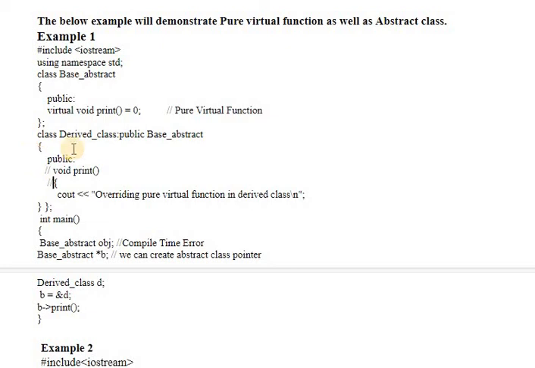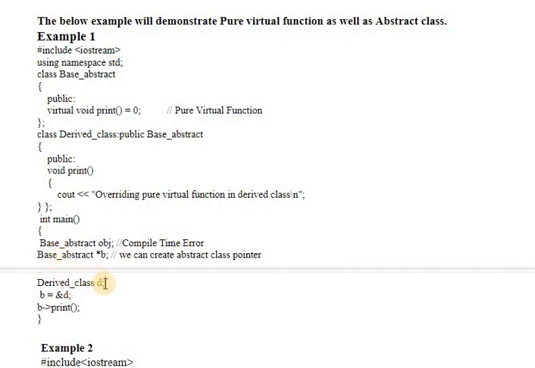See, because it does not have any definition of this pure virtual function, the pure virtual function was inherited as it is in the derived class, so it will become an abstract class. Derived will also become an abstract class in this case if it does not define the pure virtual function. So this definition of the pure virtual function must be there in the derived classes. Okay.